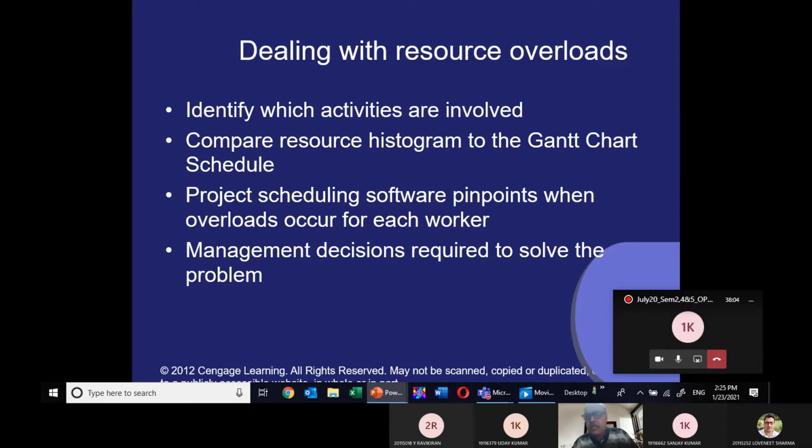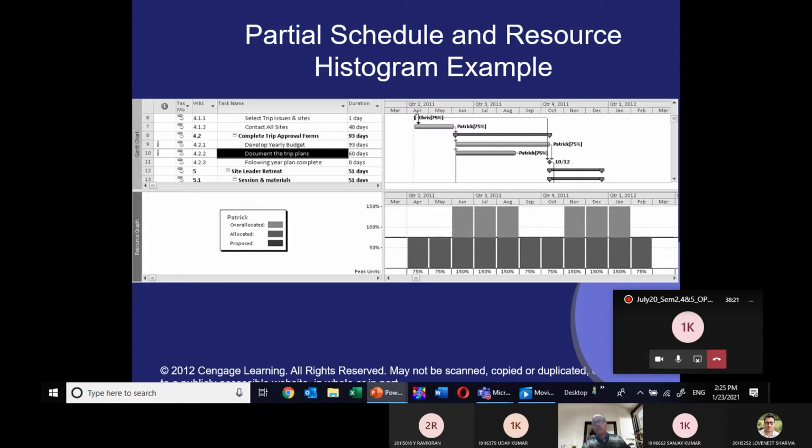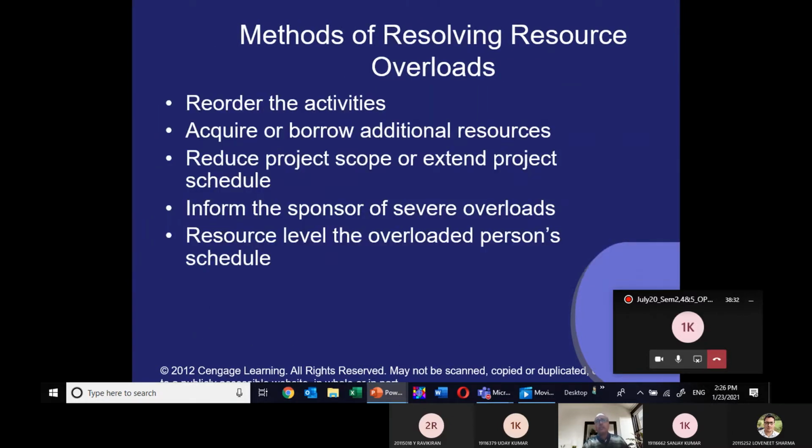Now the second important component in this chapter is dealing with resource overloading. Identify which activities are involved. Compare the resource histogram with the Gantt project scheduling, and management decision is required to solve the overloading. So resource overloading we can partially reduce. Once you can see the histogram and where it is overloaded, you can reduce it. What methods are available to resolve resource overloading is given in your book. Reordering the activity is one way.